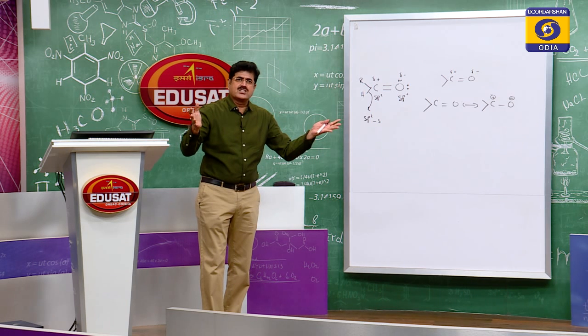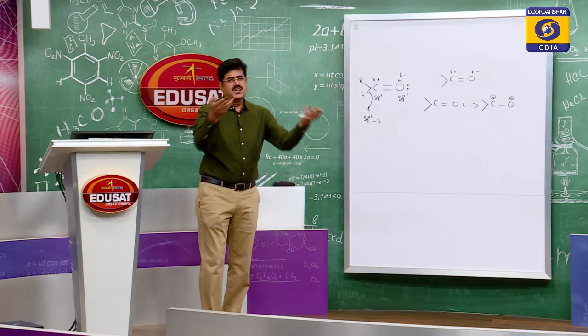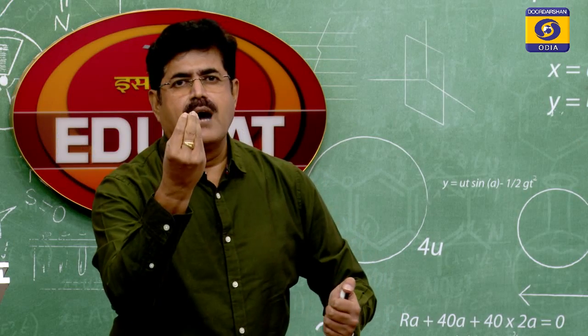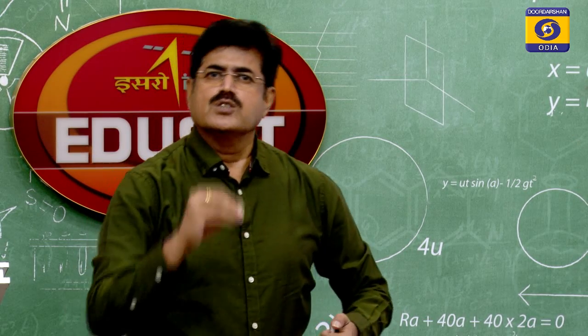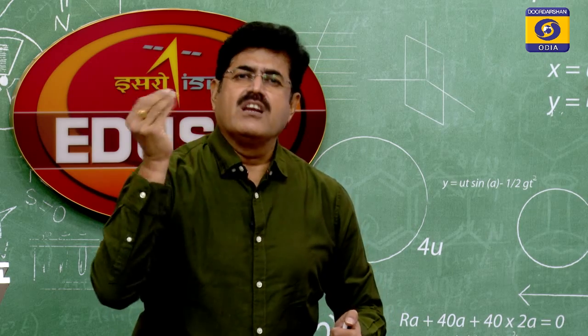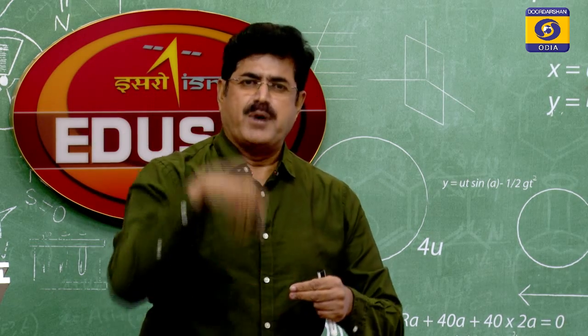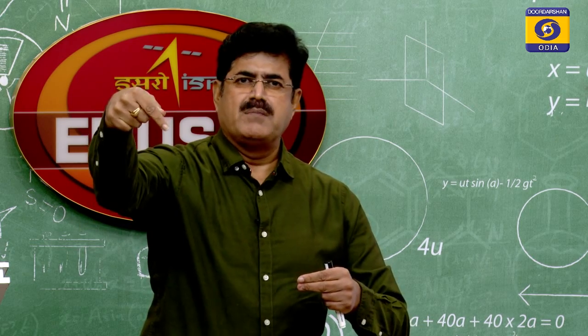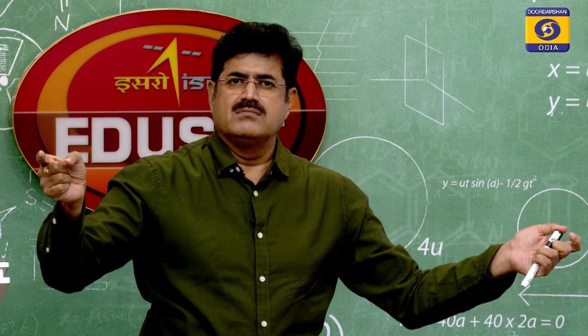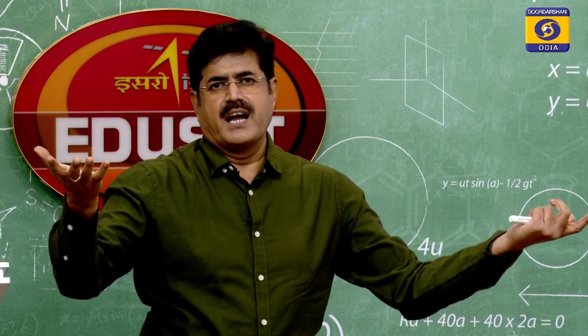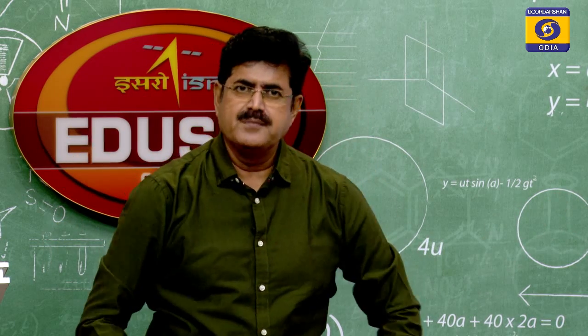So why do aldehydes and ketones undergo nucleophilic addition reactions? It is because the carbonyl carbon has positive charge. So nucleophiles, which are nucleus loving reagents, love positive charge, they attack the carbonyl carbon and the pi bond shifts to the oxygen atom, resulting in negative charge over oxygen. This is a nucleophilic addition reaction. I will show the mechanism here.